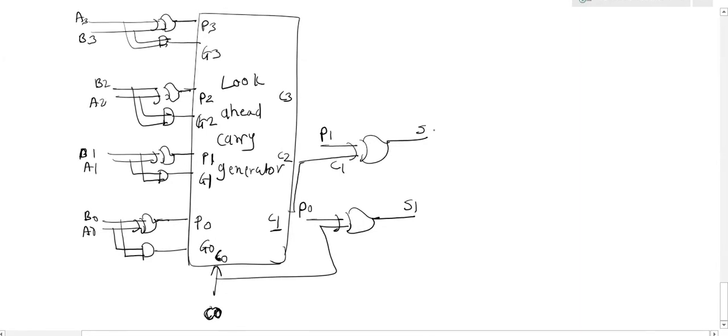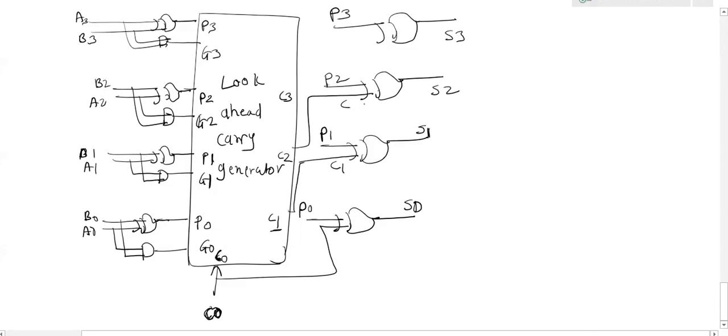It is S0. This is S1. S0, S1, for S2 and S3. For S3, I need to give the inputs as P3, C2, C3. And the final carry generated is C4. C4 is giving me the S4, if any.